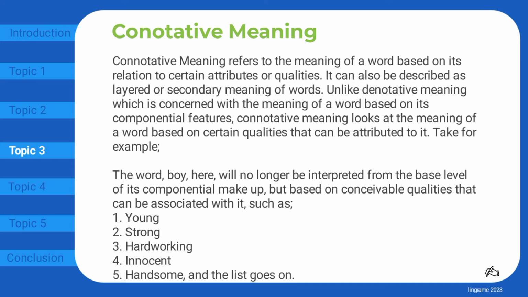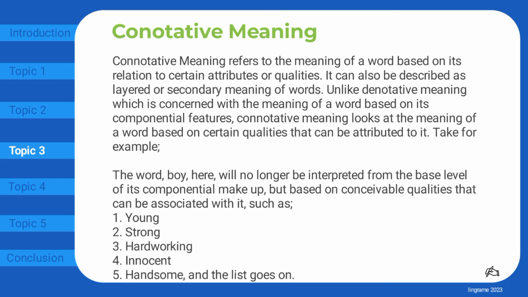Connotative meaning. Connotative meaning refers to the meaning of a word based on its relation to certain attributes or qualities. It can also be described as layered or secondary meaning of words. Unlike denotative meaning, which is concerned with the meaning of the word based on its componential features, connotative meaning looks at the meaning of a word based on certain qualities that can be attributed to it.